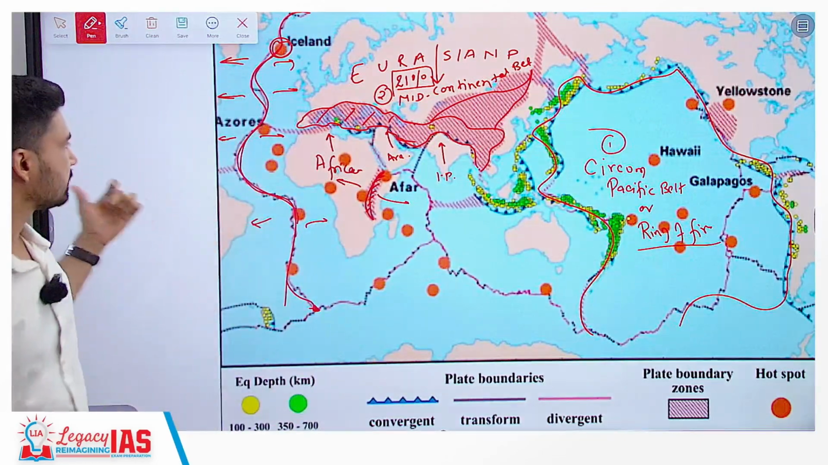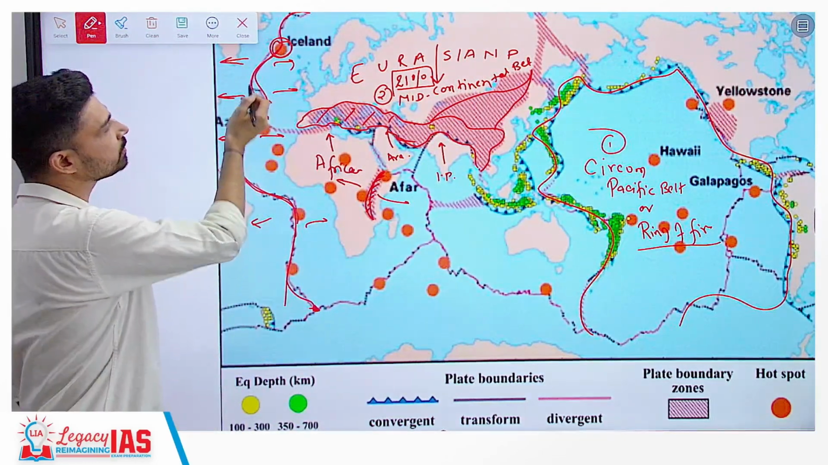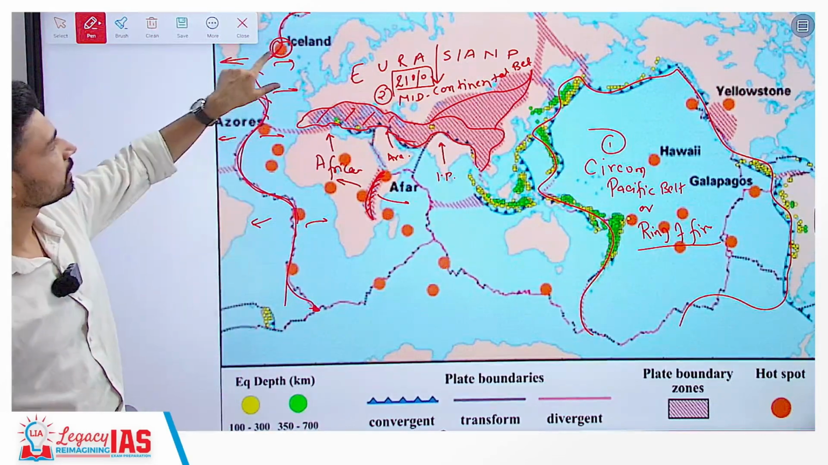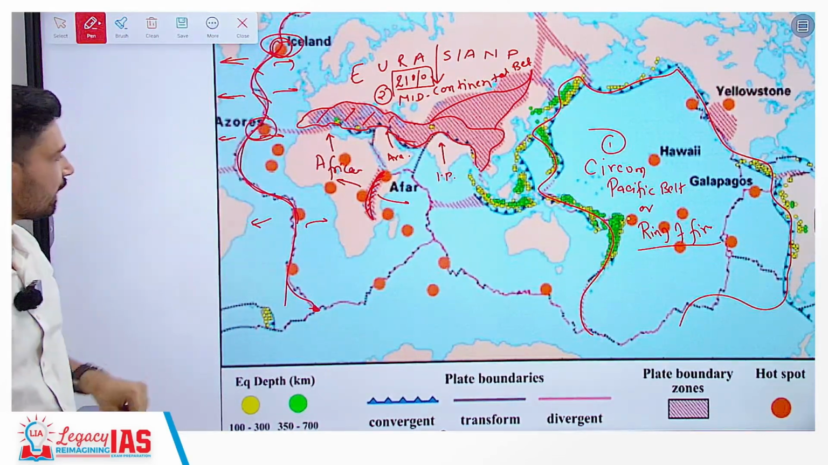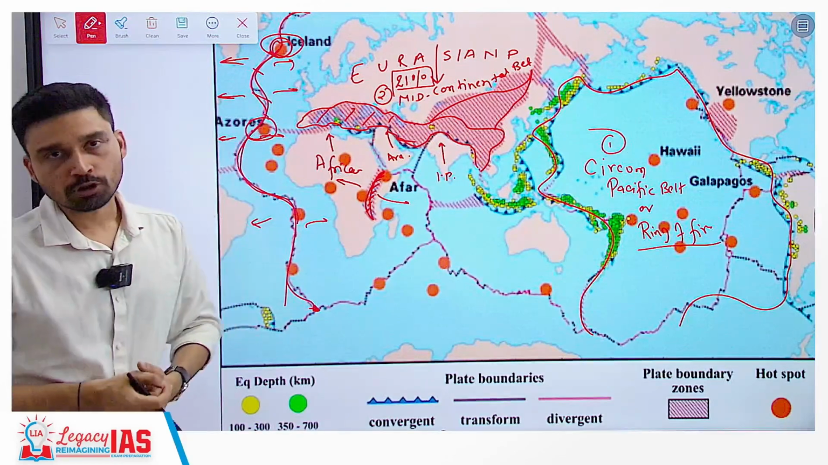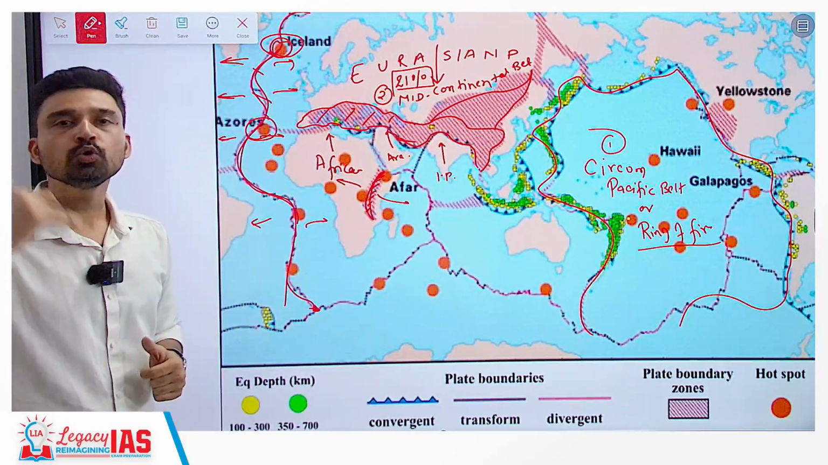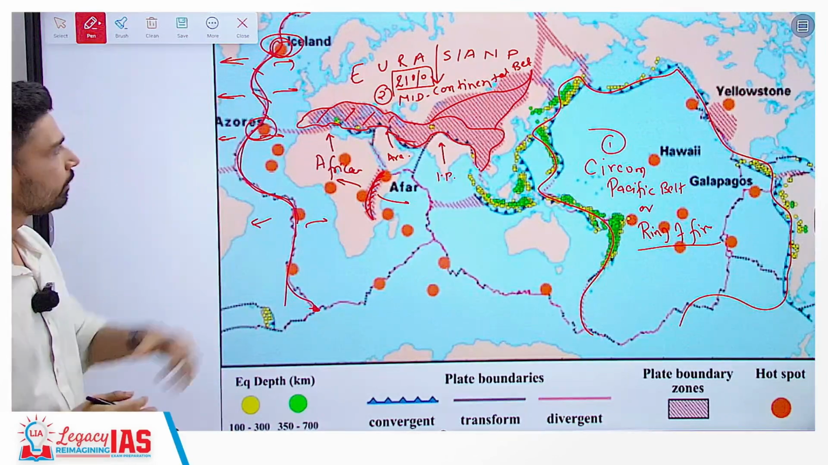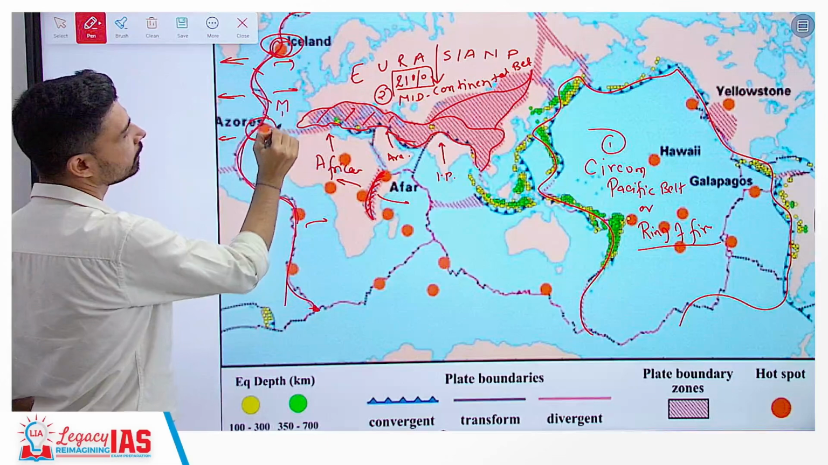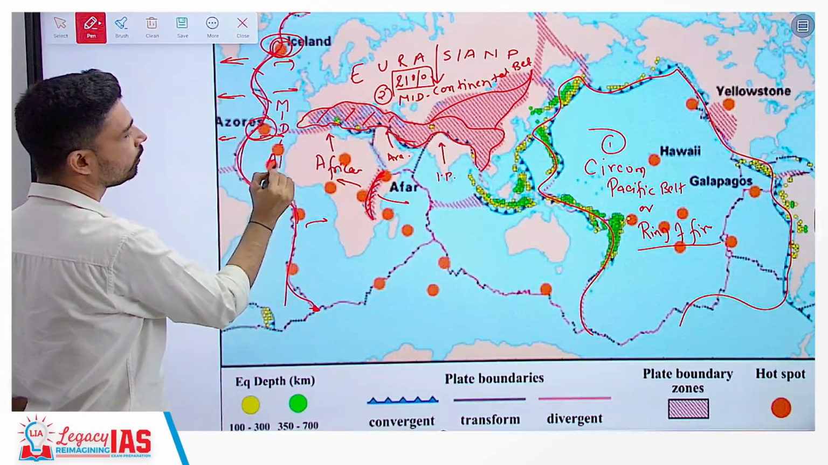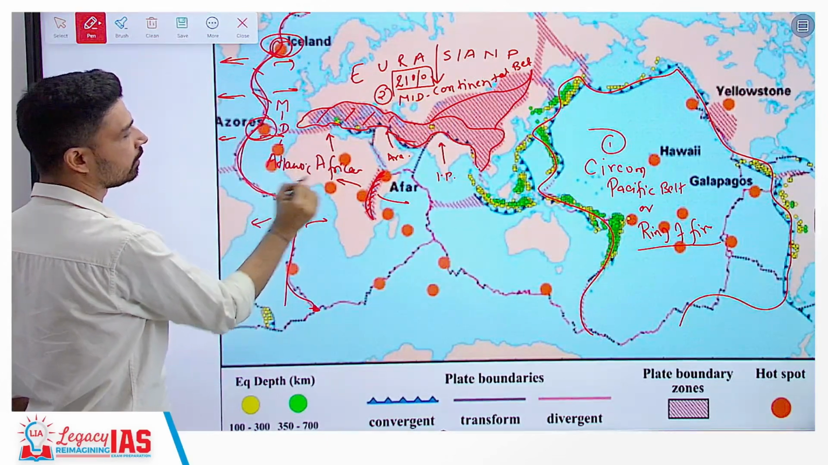Because of this divergence, at a lot of places you have volcanic eruptions. Iceland is known for volcanic eruption, and the Azores Islands you have here are also known for volcanic eruption, and this also triggers low to moderate intensity earthquakes as well. So, this belt is what we call the mid-Atlantic belt. I can write the name here to make it easier for you. This is the mid-Atlantic belt.